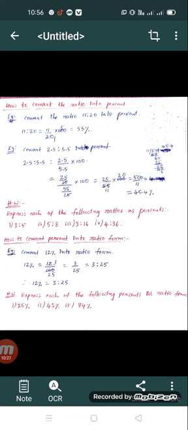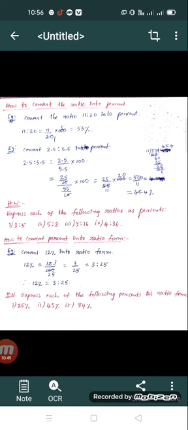So previously we discussed that a ratio can be converted into a percent. Here also the percent can be converted into ratio form. How can we do it? Let us take one example. We take 12% into ratio form.